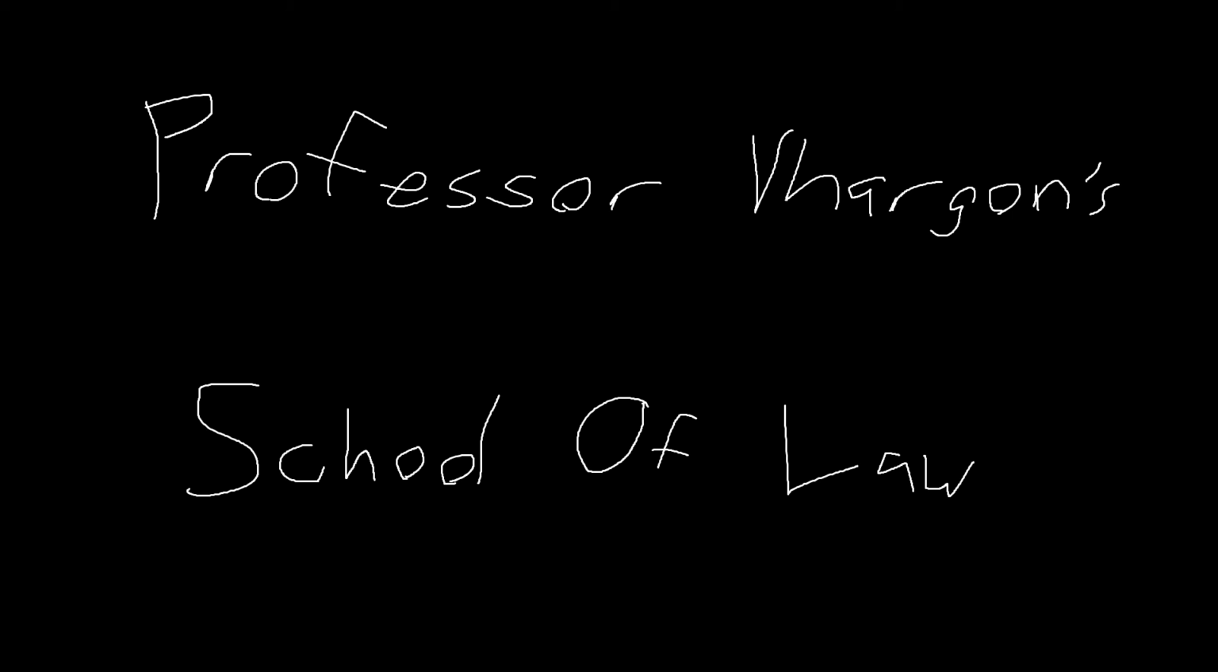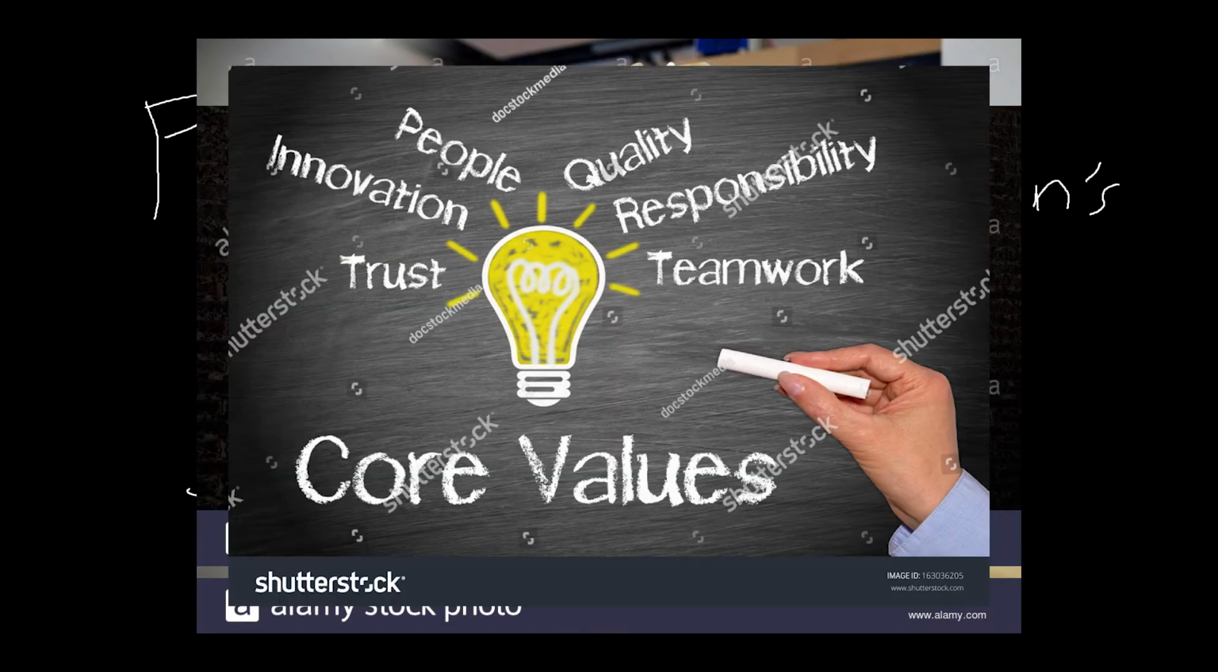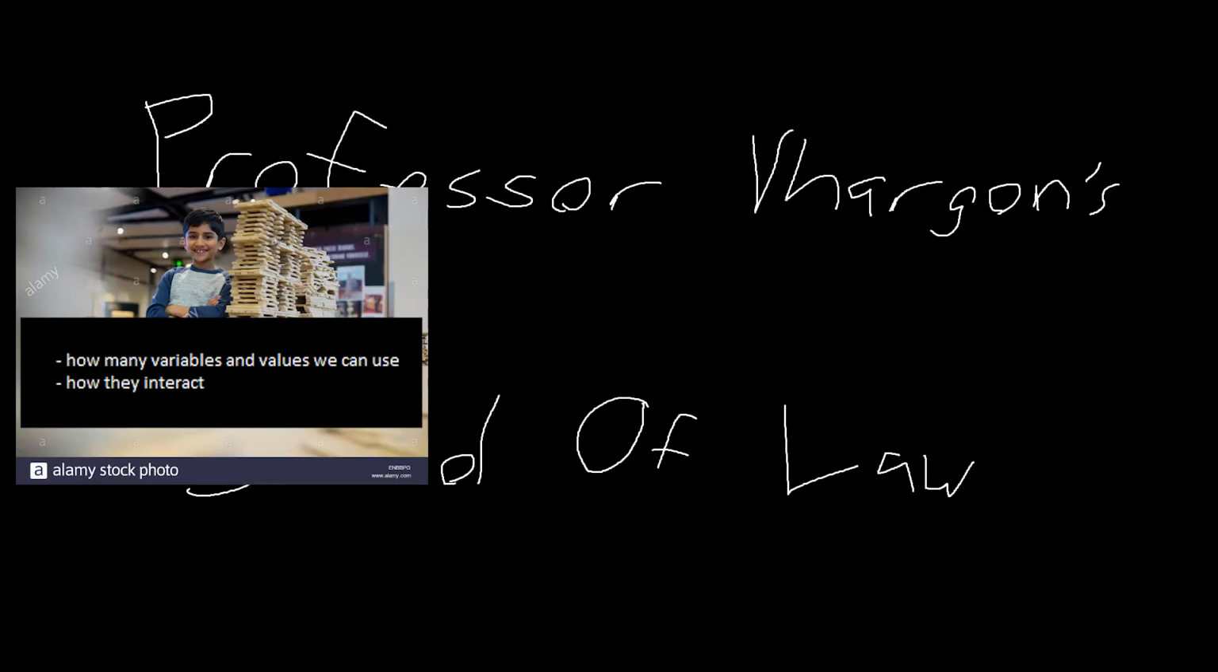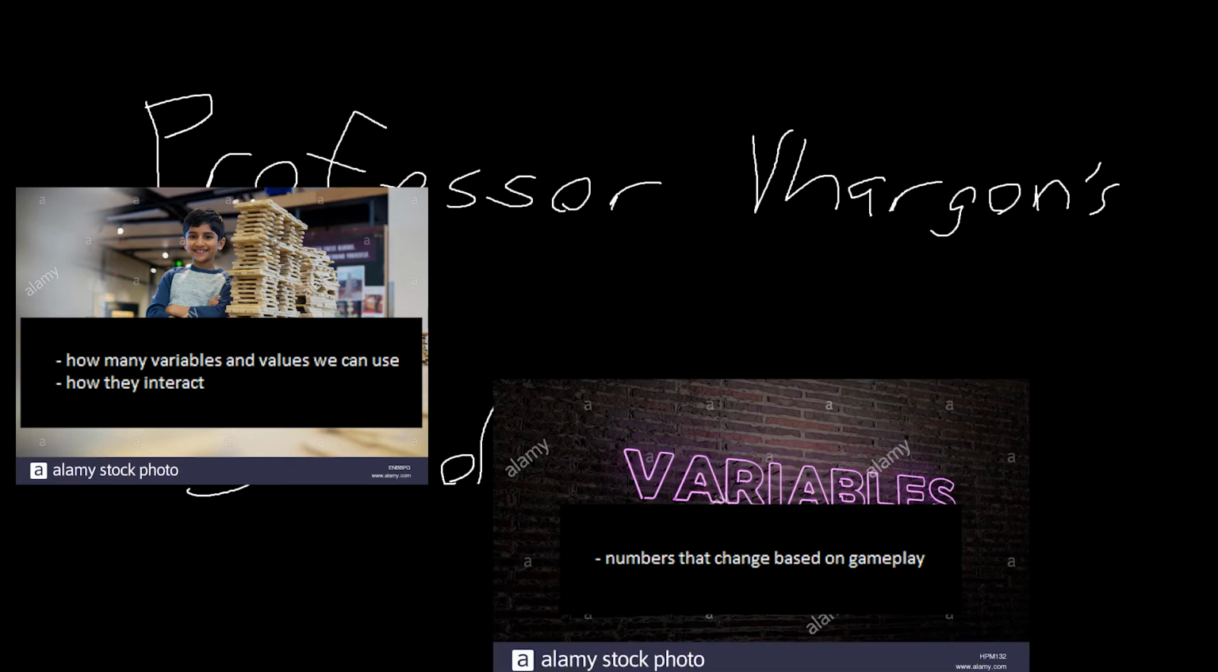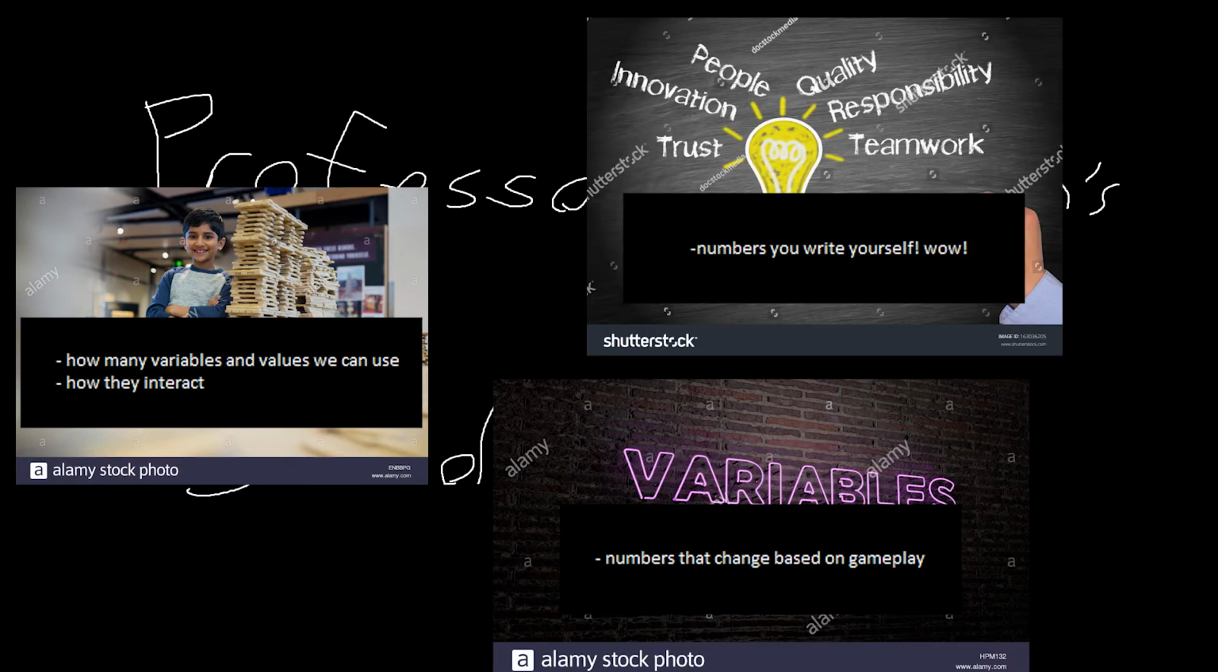Laws are constructed from three different types of selections, which we will call structures, variables, and values. Structures will decide how many variables and values we can use and how they interact. Variables are numbers that can change based on gameplay, and values are numbers you write yourself.